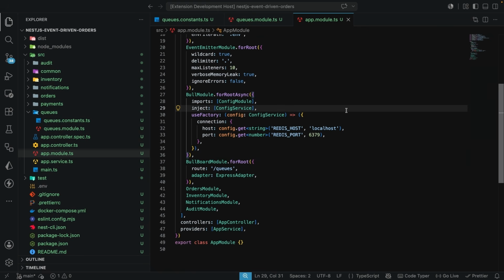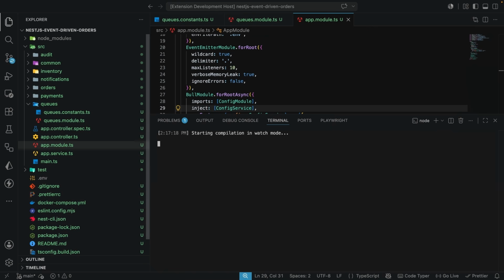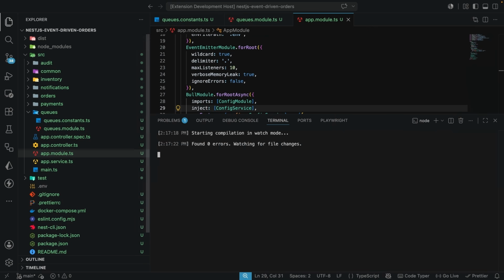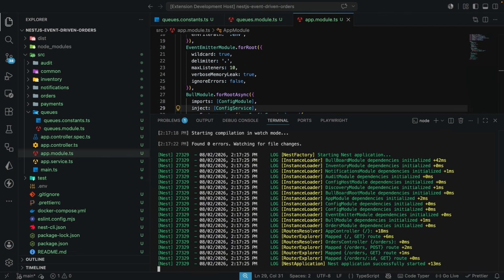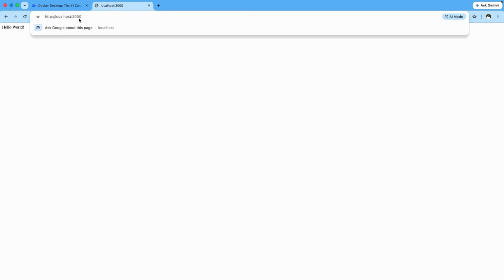Now let's open up our terminal window. And here I'm just going to make sure that our NestJS application is still up and running, so that we can go over to /queues in the browser and see the board UI render with the other events listed as a queue, which for now is going to contain 0 jobs. So I'm going to come over to the browser and go over to localhost:3000. This is the hello world that we saw earlier, but now we want to go over to the /queues path.